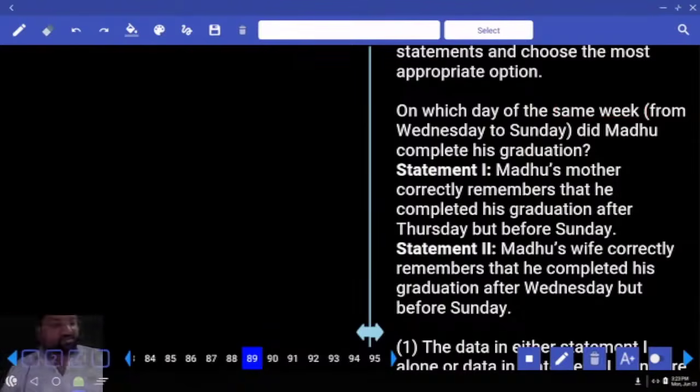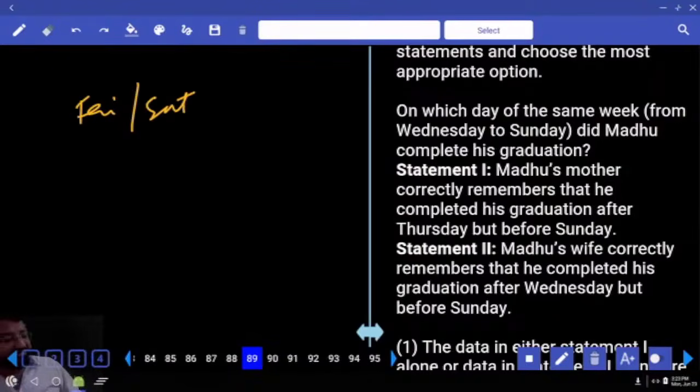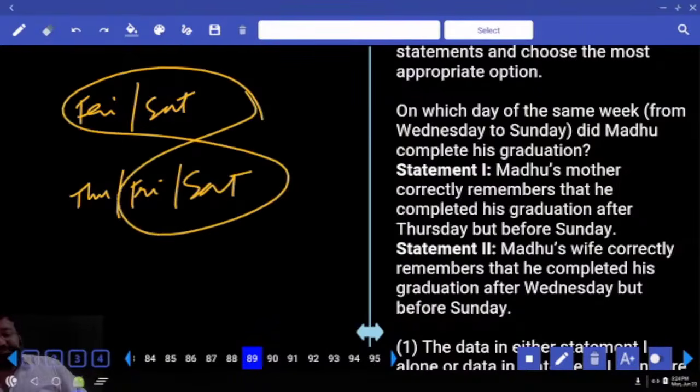Madhu's mother correctly remembers that he completed his graduation after Thursday, but before Sunday. After Thursday, before Sunday? Am I getting the exact answer? No. Madhu's wife correctly remembers that he completed his graduation after Wednesday, but before Sunday. Thursday, Friday, combination. Will I get the exact answer? What's the answer? Neither 1 nor 2.